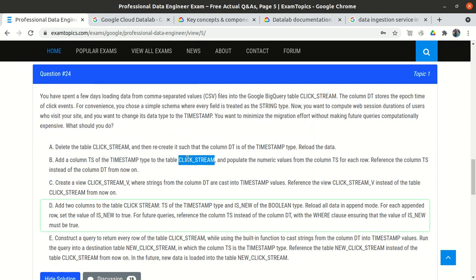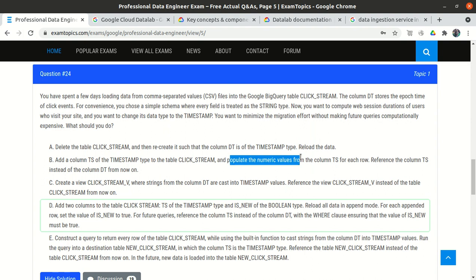So we are altering the existing table, and we will populate the data from the DT column to the TS column, right? And if we have to run any query in the future, we will refer to the TS column rather than the DT column. So this is perfectly okay, but one thing is missing here.